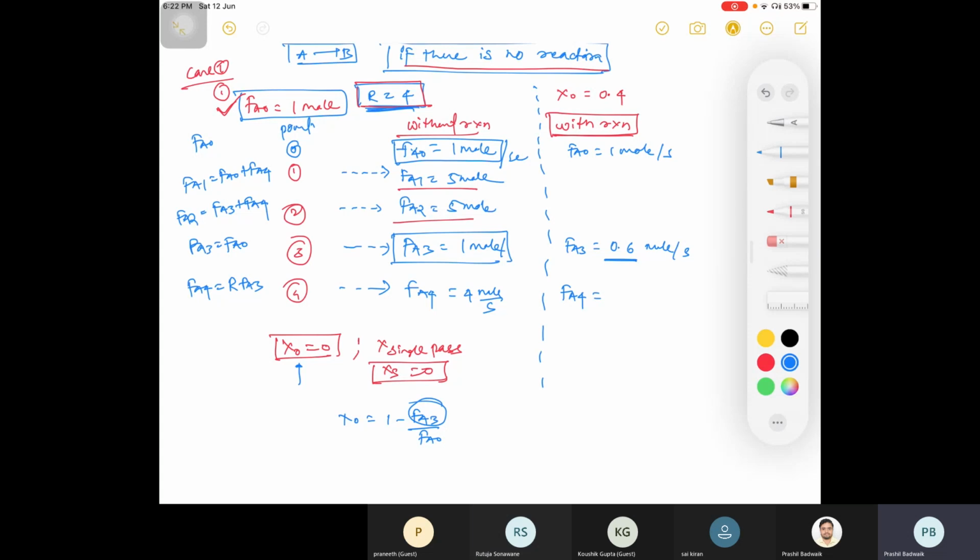2.4, right, it is 2.4 moles per second. Now, Pranit will tell what is your FA2, if you know what is your FA naught and what is your FA4.